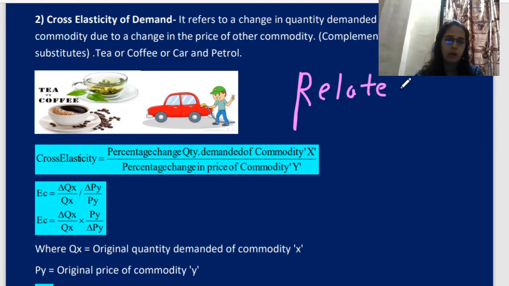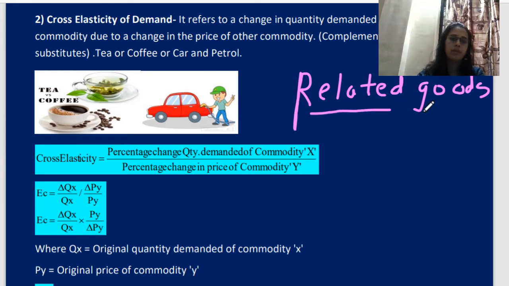Related goods are nothing but complementary goods and substitute goods. Now we have already discussed in the demand chapter what complementary and substitute goods are. Let's revise it one more time. Related goods include complementary goods and substitute goods.